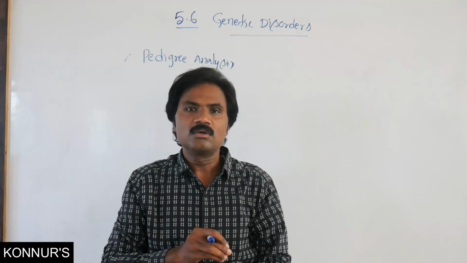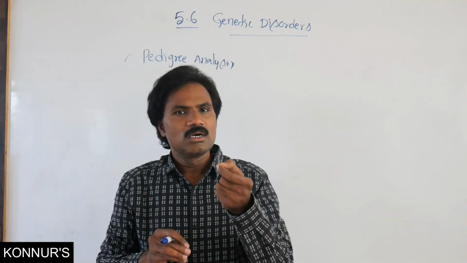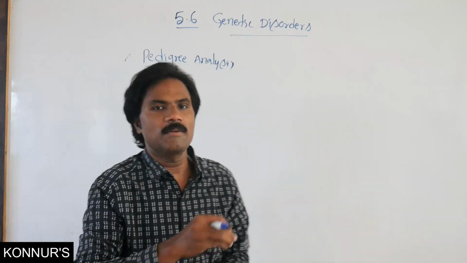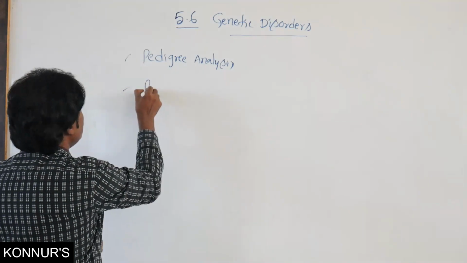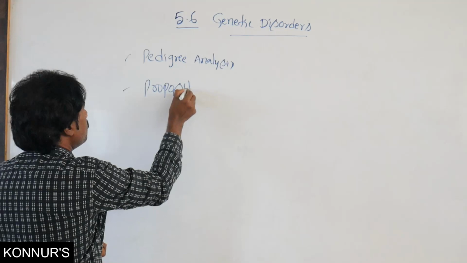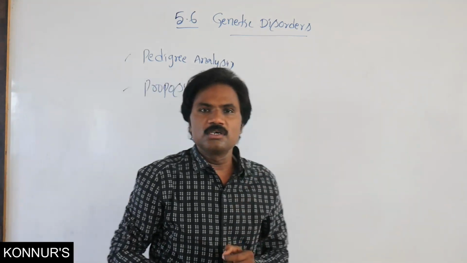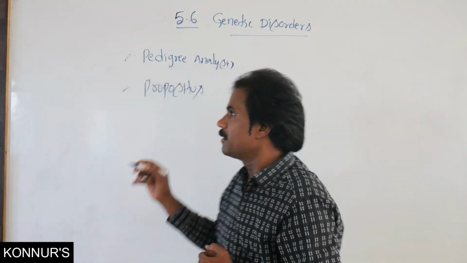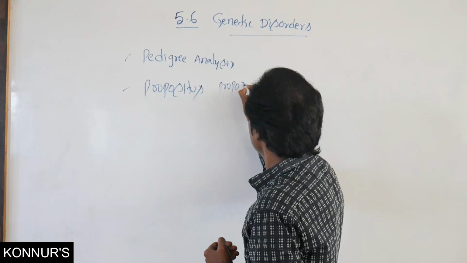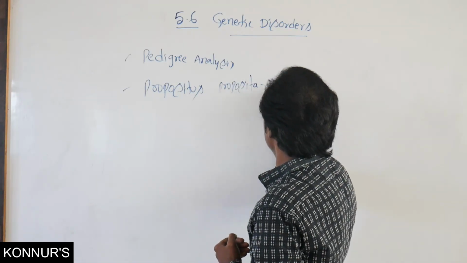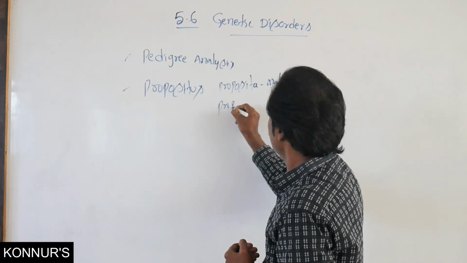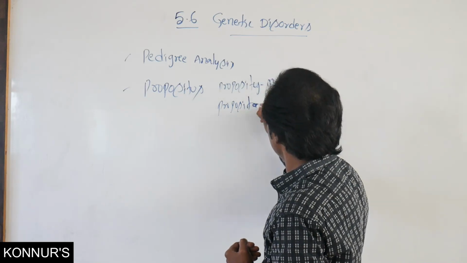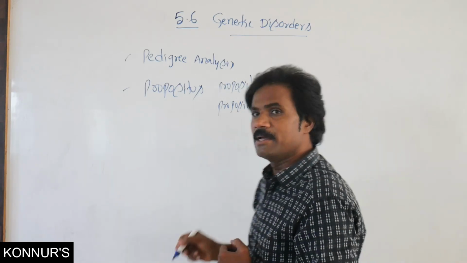In this pedigree analysis, the initiating individual of the pedigree we call the propositus. Propositus is male, proposita is female.